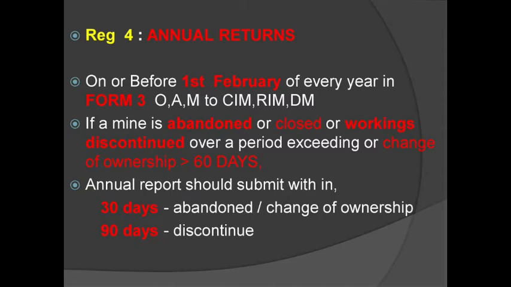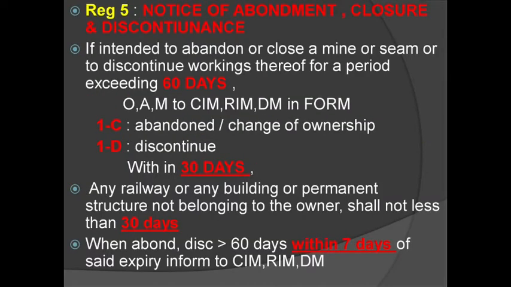We are going to the next regulation, regulation number 5, notice of abandonment, closure and discontinuance. What the regulation says is, if there is an intention to abandon or close a mine or a seam, or to discontinue working thereof for a period exceeding 60 days, the owner, agent, manager should give notice to the chief inspector, regional inspector and DM in form 1C if they intend to abandon, or change ownership exceeding 60 days.